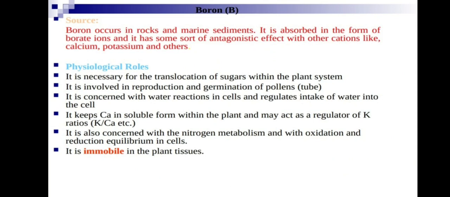See, translocation of sugars within the plant is helped by boron. If the plant is not growing well, then translocation is less, so we must give boron. And if reproduction and germination of pollen tubes does not occur, there is no setting of fruits.